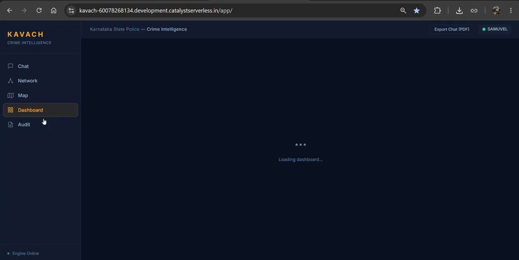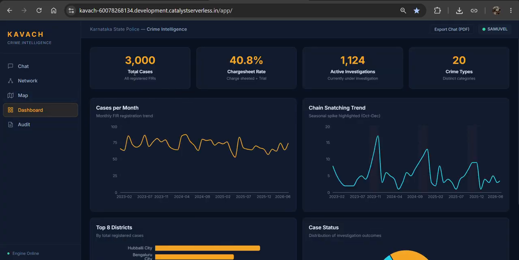And this is the dashboard where we can easily see how many cases were registered so far, how many charge sheets were filed, how many active investigations are happening till now, and what crime types are distinct in this SQL database. In this bar chart we can see how many cases there were in each month. For example, in the second month of 2026, a total of 65 cases were registered. Like that, we can easily analyze.